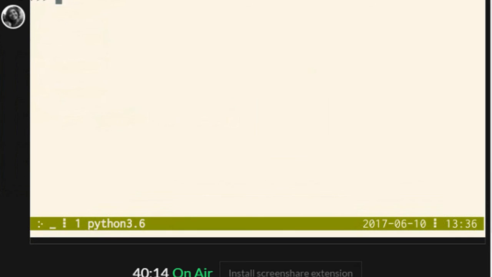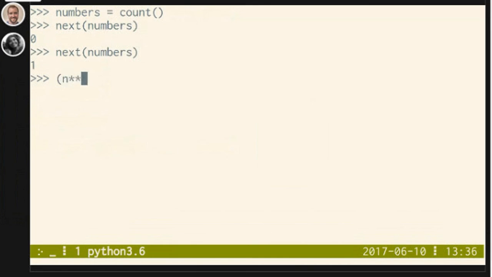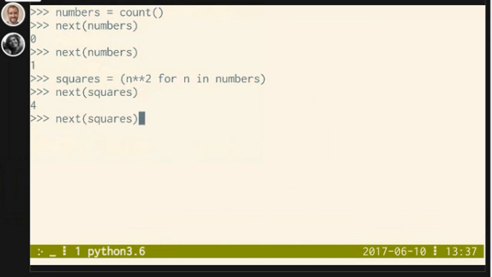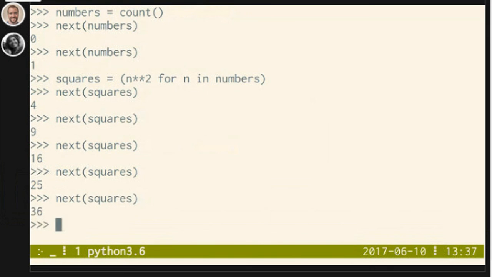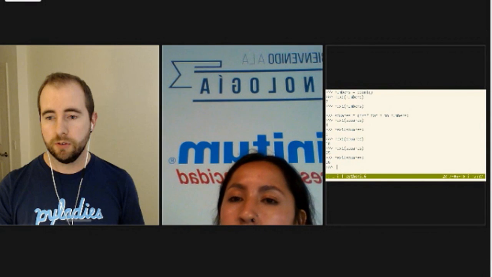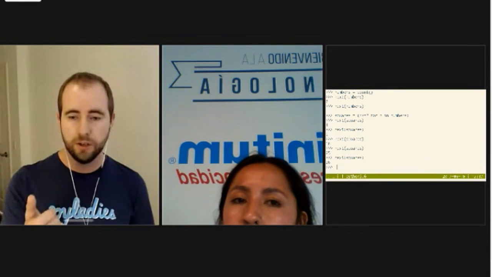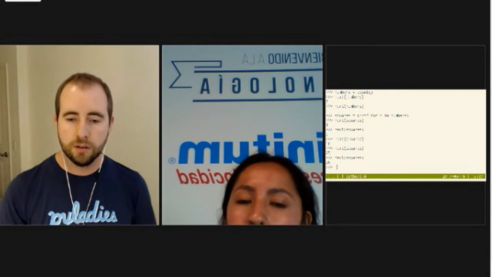I'll actually call this numbers. If we say n squared for n in numbers, if we start looping over this, Python is consuming numbers as we go. And there is absolutely no reset button. So the key here is that they can't be looped over twice because there's no such thing as a reset. It's kind of like if you have a lap counter, you're running around the track, keeping track of your laps, and the lap counter is broken in that it doesn't have a reset button. You have to throw it out at the end.